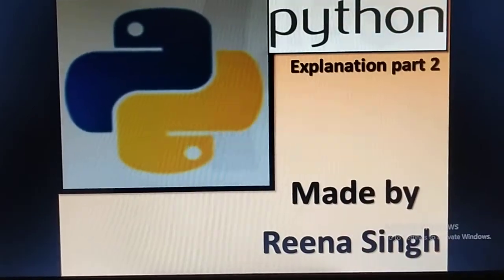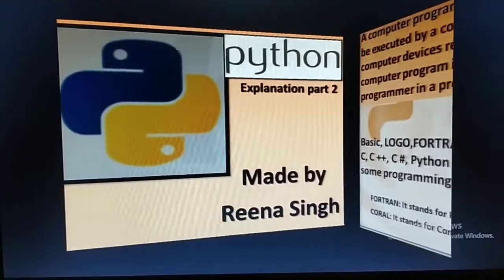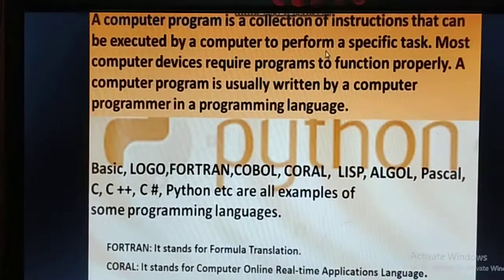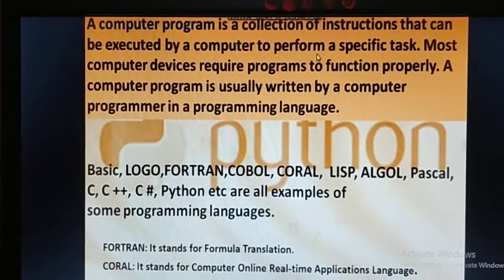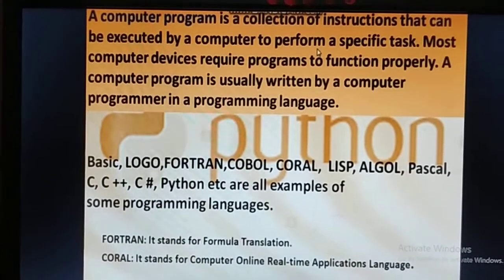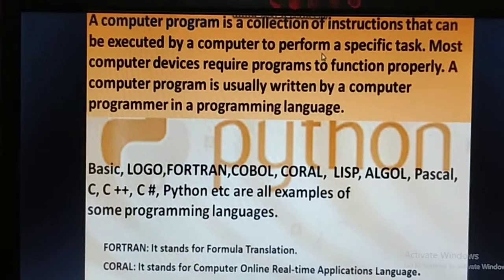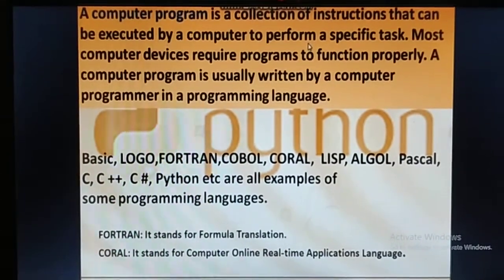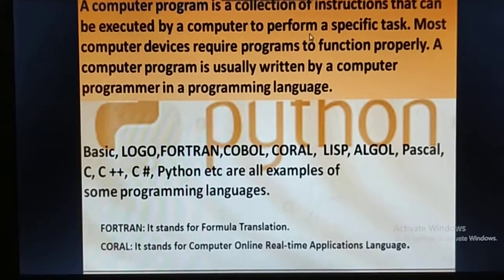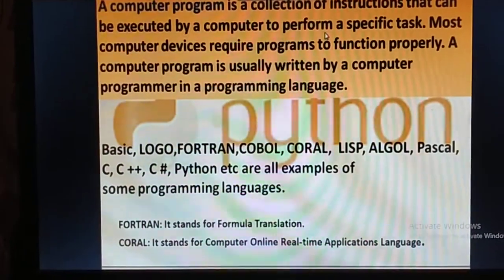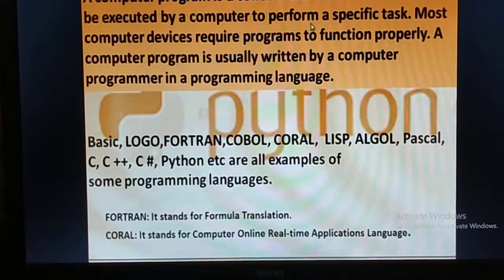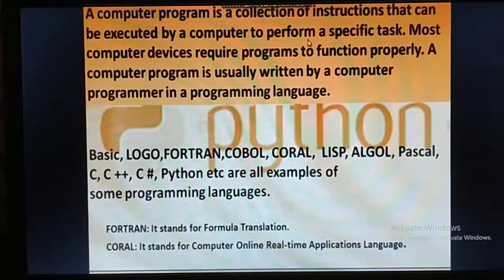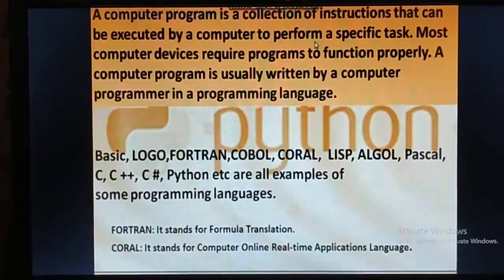So let's start, children. First of all, we have to discuss: a computer program is a collection of instructions that can be executed by a computer to perform specific tasks. Most computer devices require a program to function properly. A computer program is usually written by a computer programmer in a programming language. For example, Basic, Logo, C, C++, and now Python are some examples of programming languages.